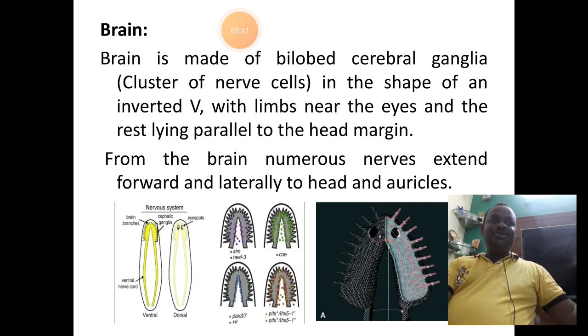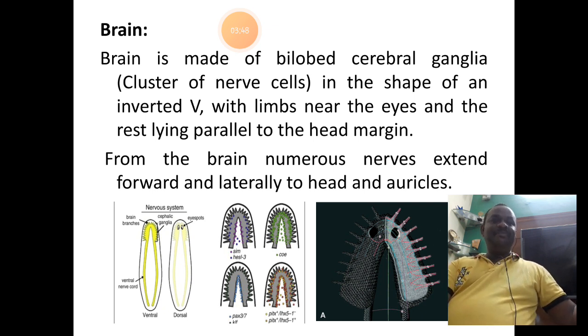Down the slide, the picture in the middle and right extremity shows the structural details of the inverted V-shaped brain. The brain is associated with the surrounding receptor organs like the eyes in the head, and even the chemoreceptor organs like the auricles.